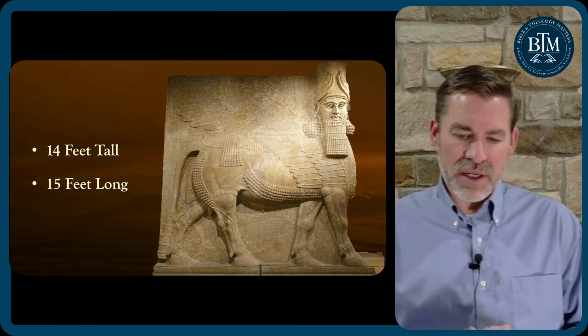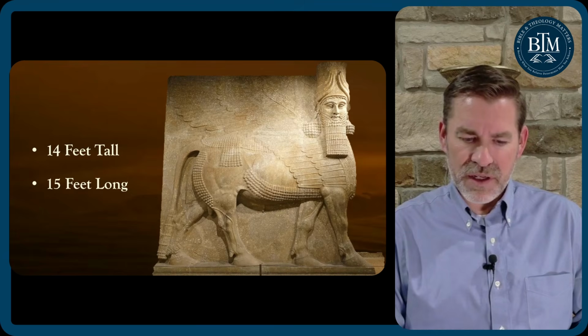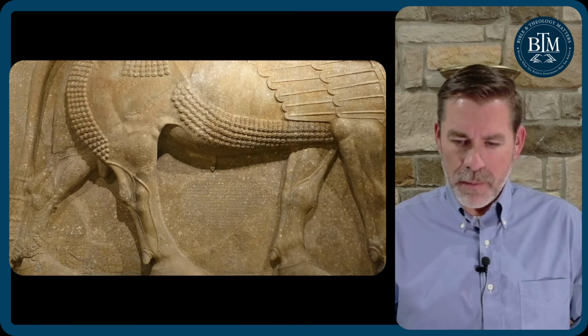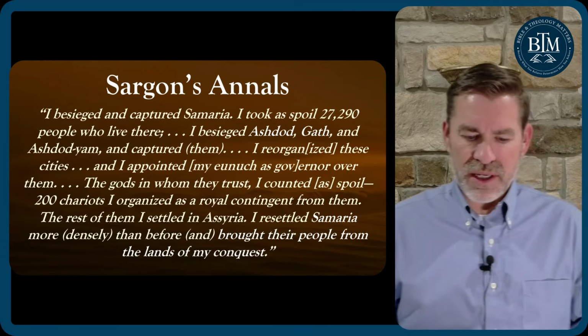I'm sure they varied, but this particular one is 14 feet tall, 15 feet long. And then if you zoom in here, you can see the inscription a little bit better on this particular Lamassu. And here's what he brags about.